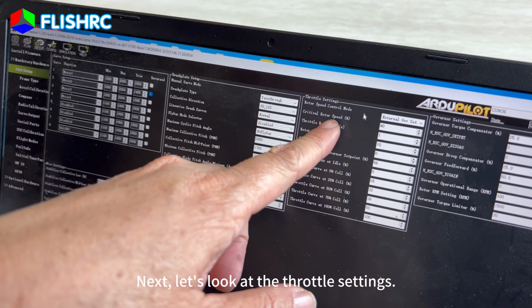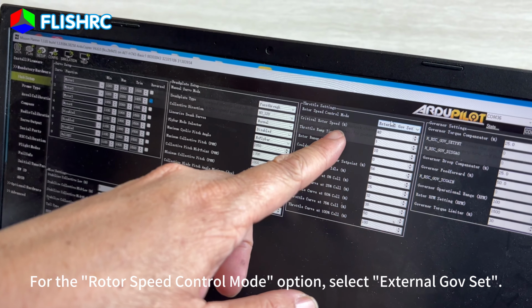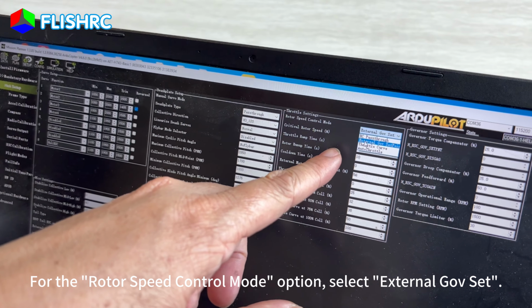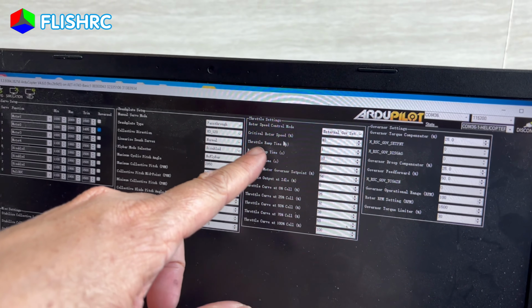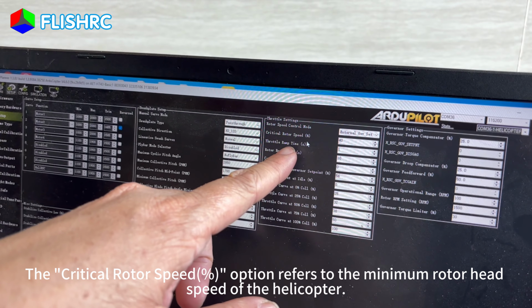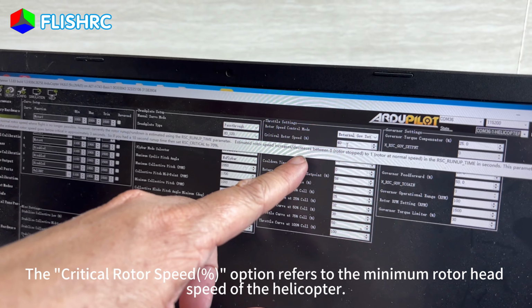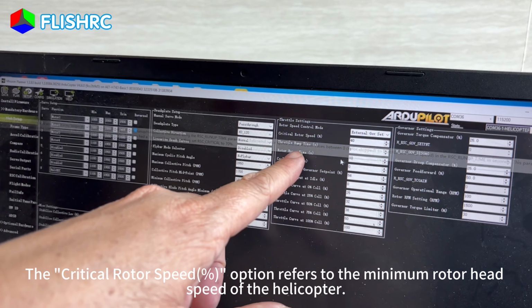Next, let's look at the throttle settings. For the rotor speed control mode option, select external offset. The critical rotor speed option refers to the minimum rotor head speed of the helicopter.